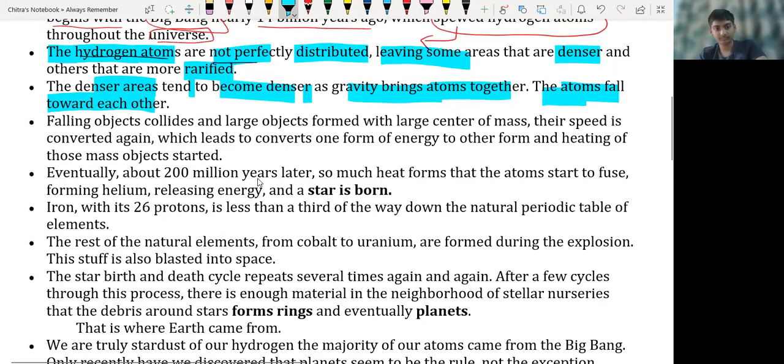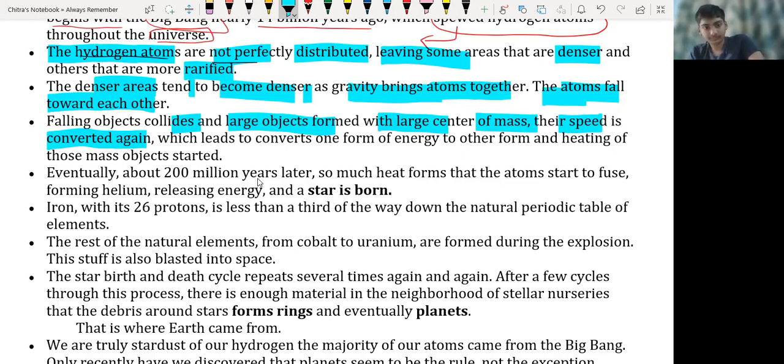Next point: falling objects collide and large objects form with a large center of mass, and their speed is also converted. See, when two objects collide with each other, after collision they become a very massive object, and their energy and speed also change.